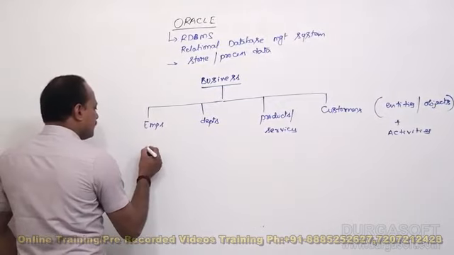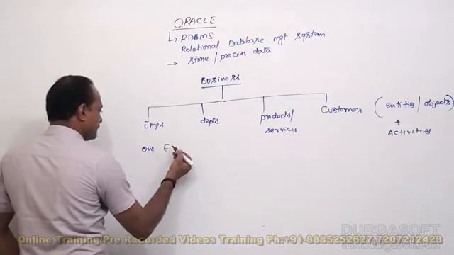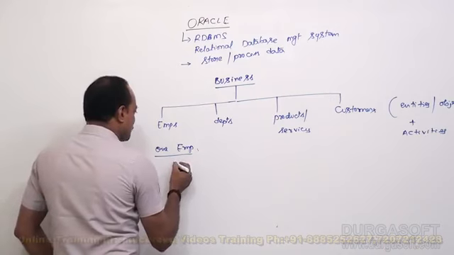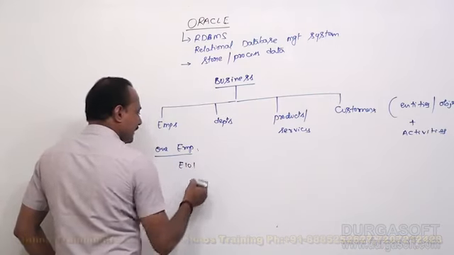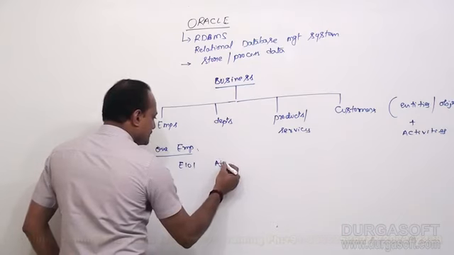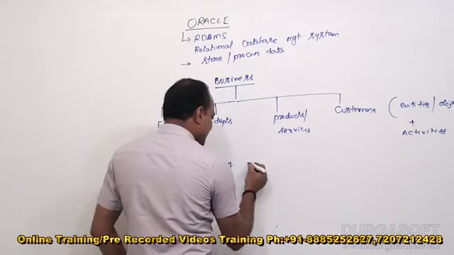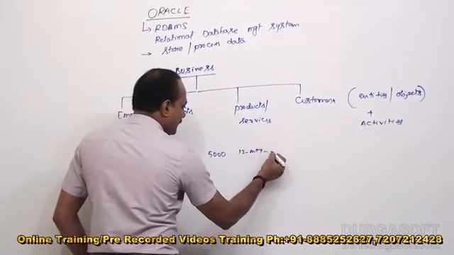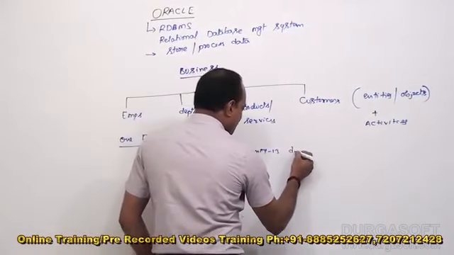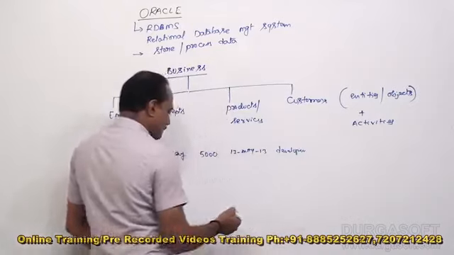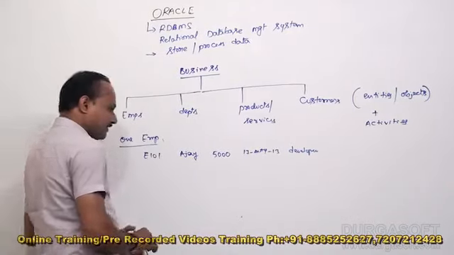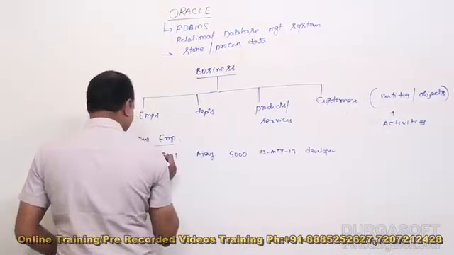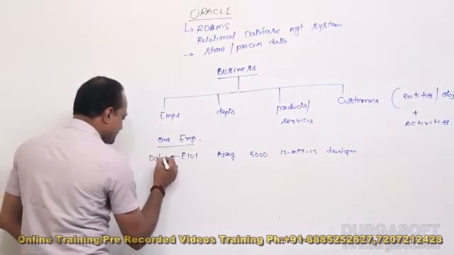Let us consider any one employee. What is the data of this employee? The employee has an employee ID, an employee name, suppose Ajay, an employee salary of 5,000, an employee join date of 13th May 13, and an employee designation of developer. If you consider any one employee, that employee has some information. That information is called data.